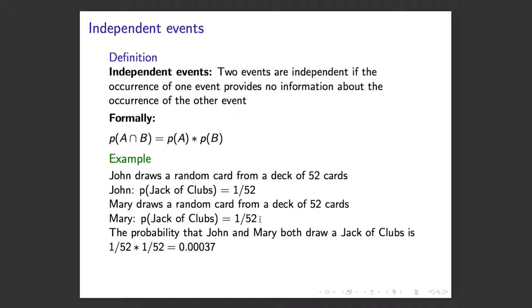What we've done here is have John draw a card from 52 cards, restack the cards with all 52, and let Mary draw from the same deck of 52 cards. Notice that what Mary draws is independent from what John draws, as long as we've shuffled everything. So the probability that John and Mary both draw the jack of clubs is 1 in 52 times 1 in 52, which is something very small, very close to 0.